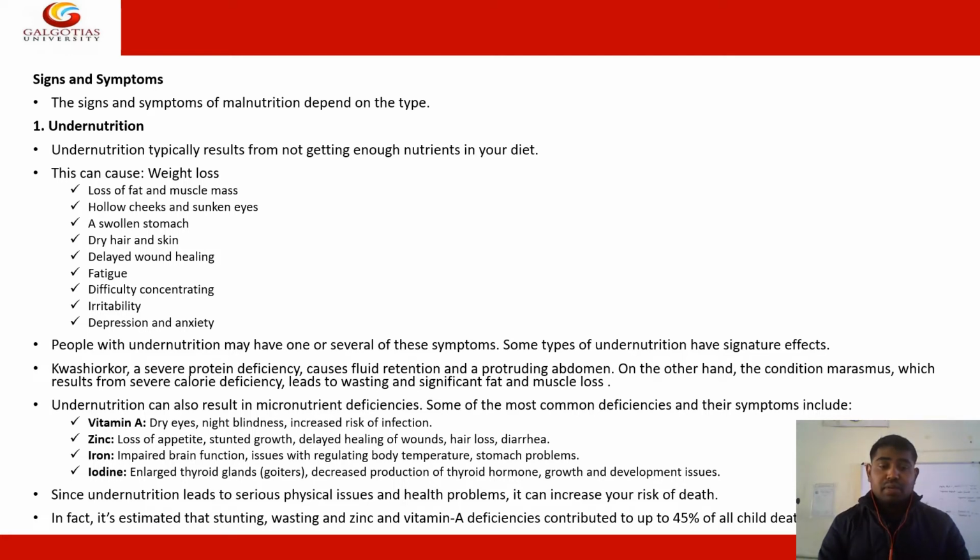Micronutrient deficiencies also occur in undernutrition, like vitamin A. When you consume less or don't have vitamin A in your diet, it causes dry eyes, night blindness, and an increased risk of infection. Similarly, in iron deficiency, there is impaired brain function, trouble regulating body temperature, and stomach problems. So various things are associated with micronutrient deficiency. You just have to balance your diet to overcome these undernutrition conditions. So let's discuss it.